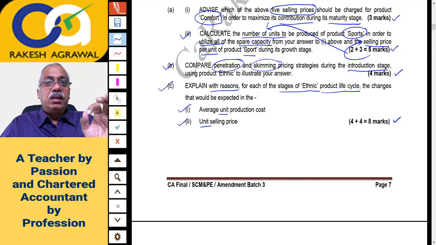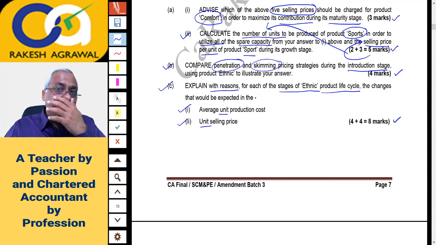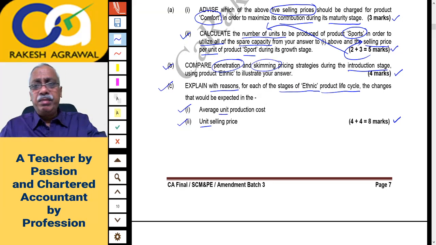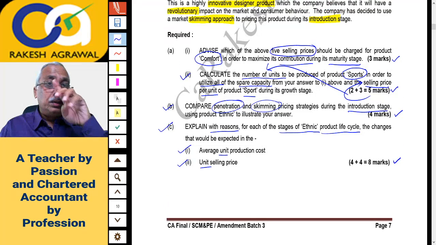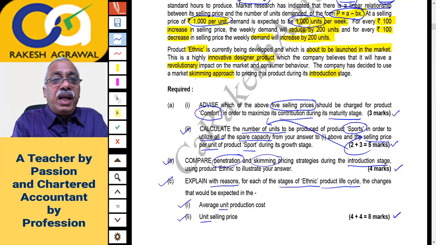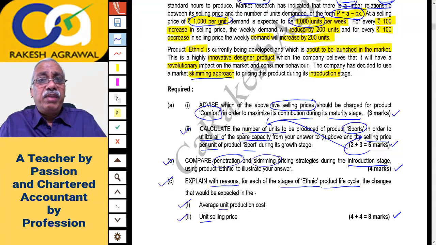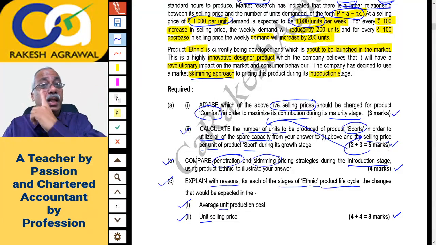See, they are asking you the explanation with reasons that for each stage of Ethnic's product life cycle, how the changes will take place in average production cost per unit and average selling price. And I'll just discuss in brief. Answer is printed. Now check here. First of all, for Ethnic, I think we had decided to use the skimming pricing approach. So what will happen? First you will charge a higher price and then a lower price.